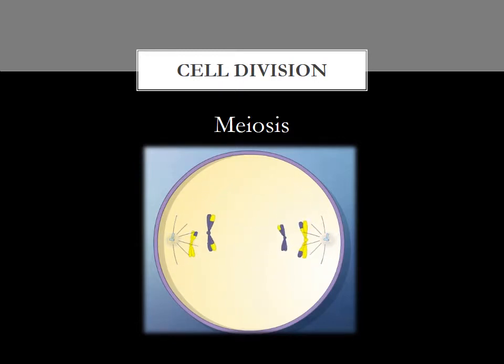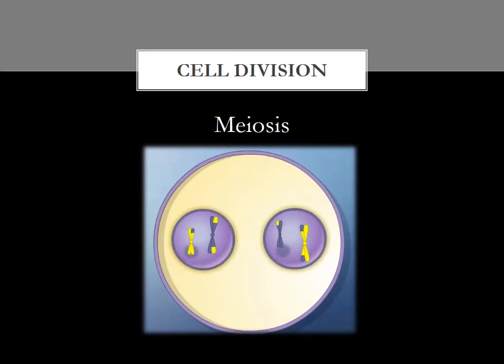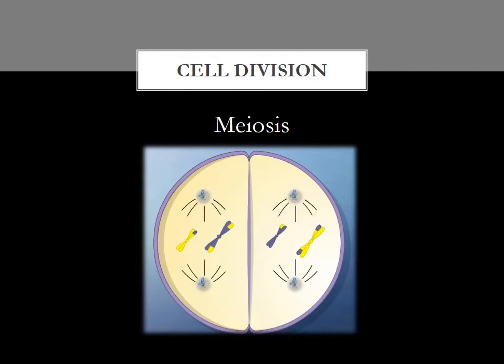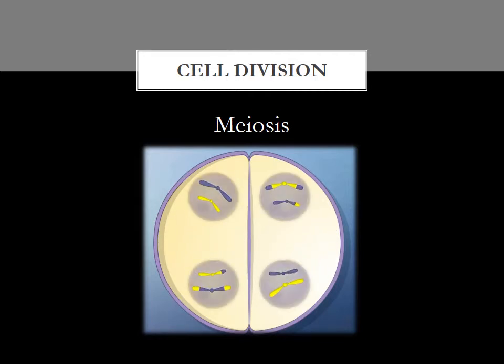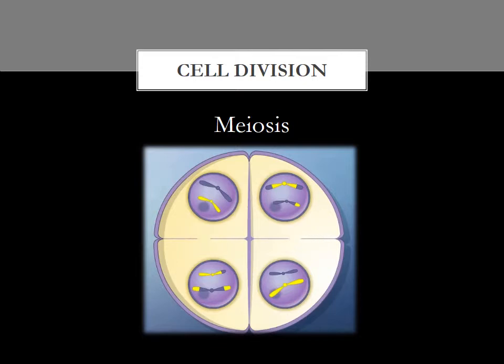In the first division, one cell becomes two, dividing the recently doubled chromosomes between two new cells. Each cell now has the same number of chromosomes as the original parent cell, but the genetic information has been rearranged. The second division is similar to mitosis because it divides the genetic material equally between two new cells. During this process, the two cells that resulted from the first division become four genetically unique cells with only half the genetic information as the parent cell.